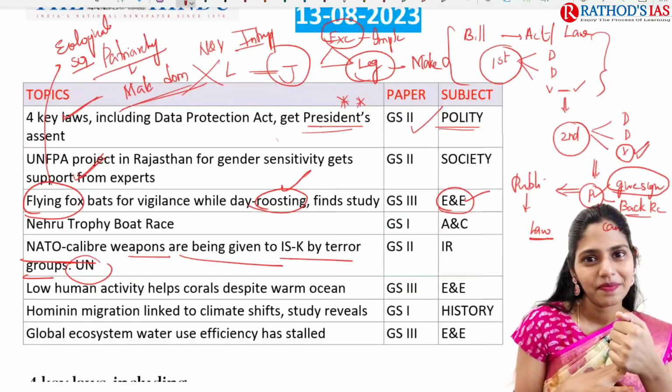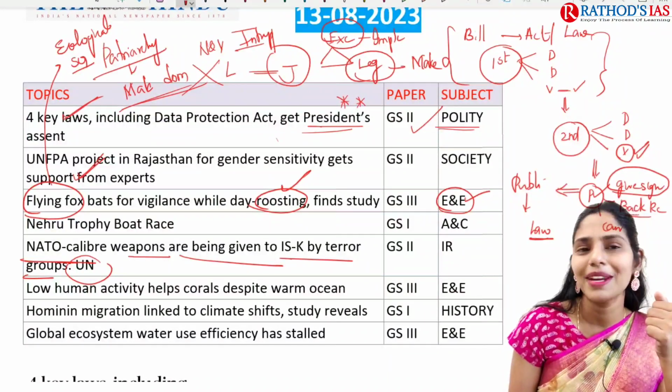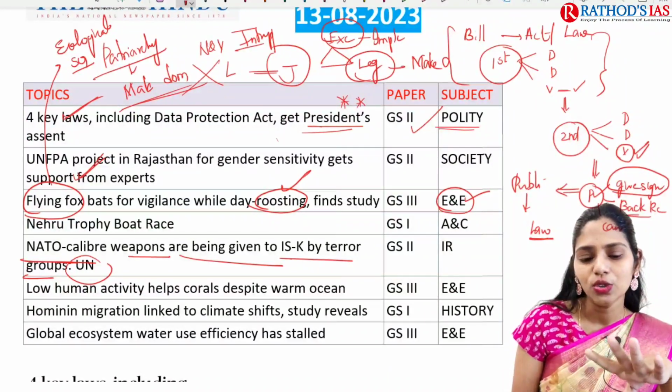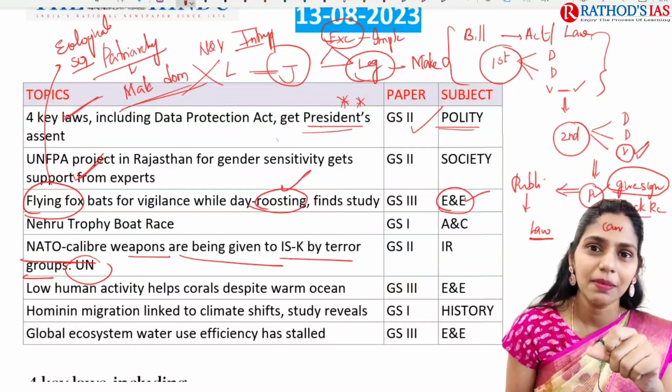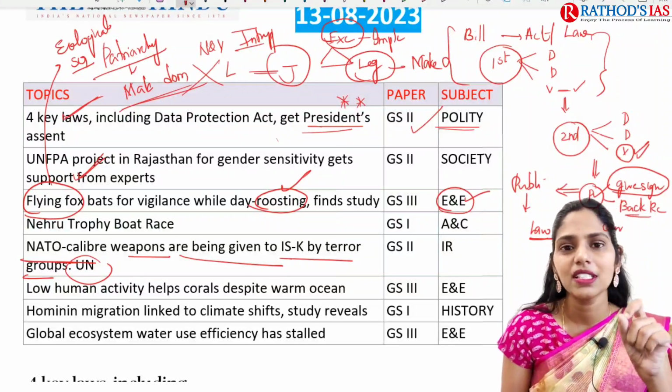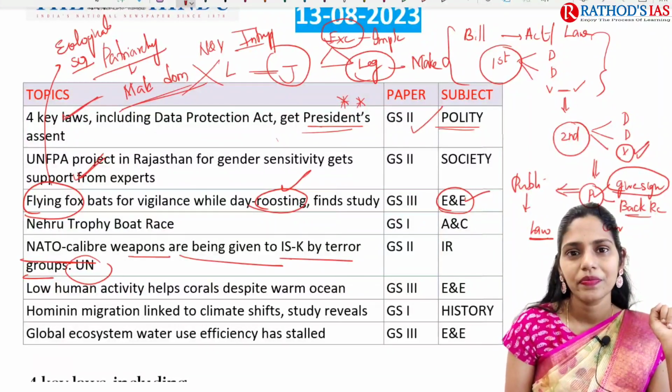Don't forget. And the next one is hominin migration linked to climate shifts. Here you know that humans, Homo sapiens sapiens, came from the apes.